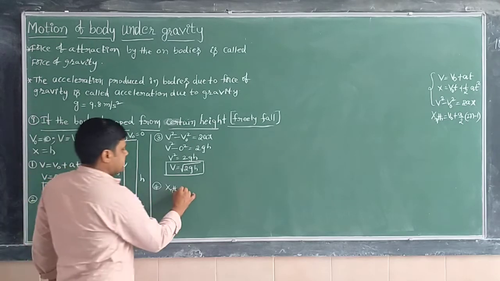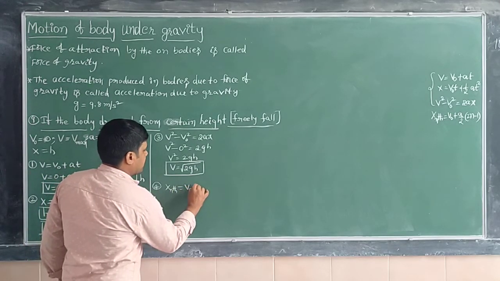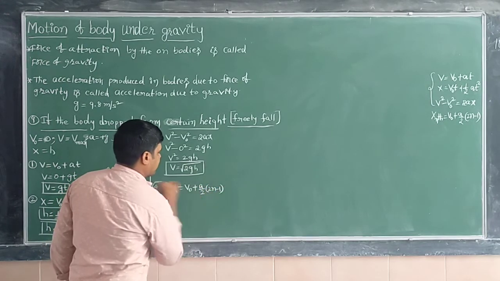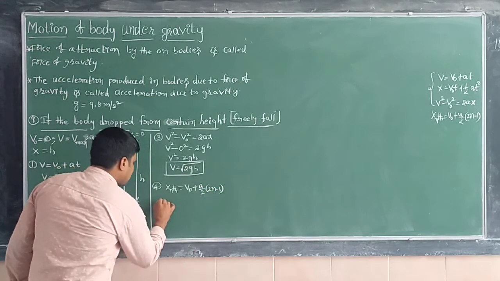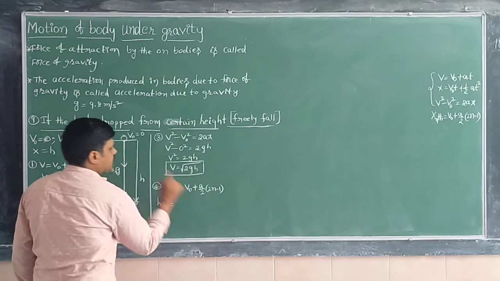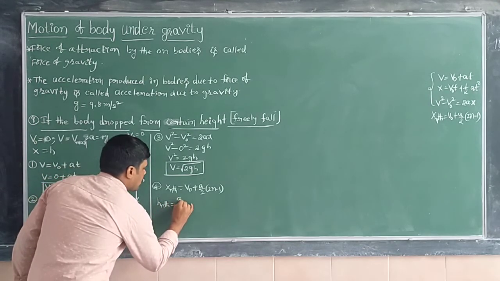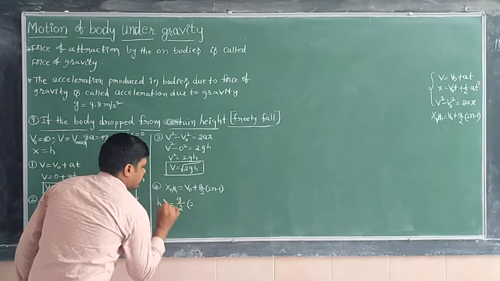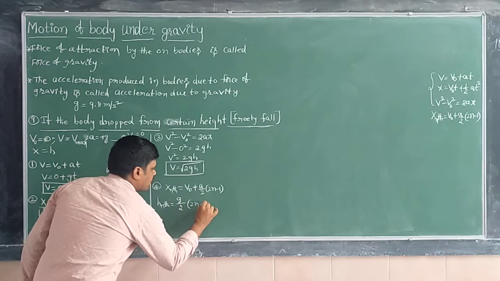How can we write it? x equals v naught plus a by 2 into 2n minus 1. Height covered in the nth second, with initial velocity 0, is g by 2 into 2n minus 1.